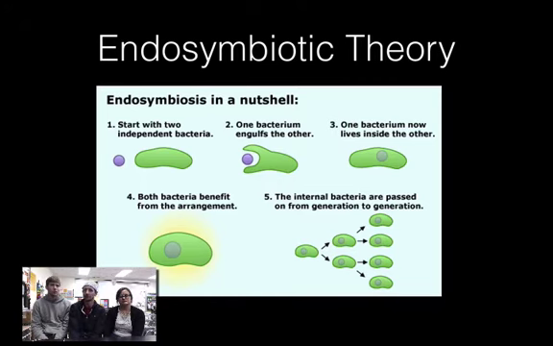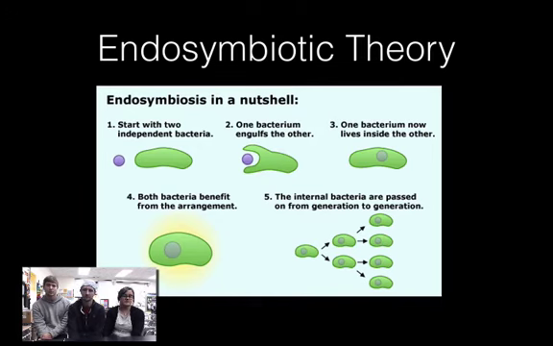These smaller individual cells, like the purple circle on the left in this picture, were engulfed, or probably someone tried to ingest them, by a bigger cell. Slowly over time, the mitochondria and chloroplasts weren't actually digested, but just started living inside of that bigger cell.